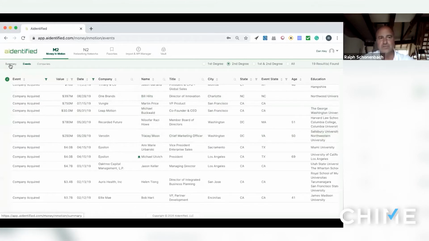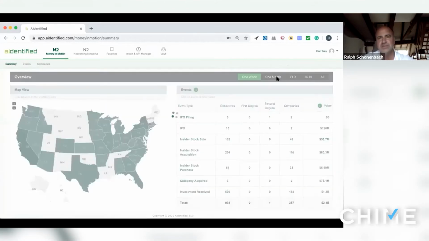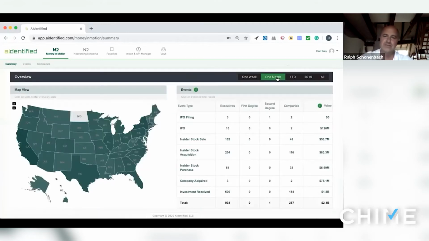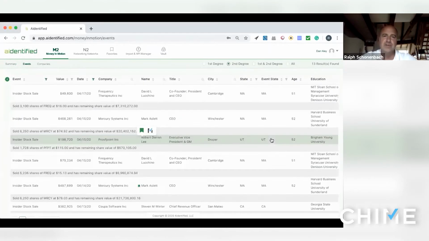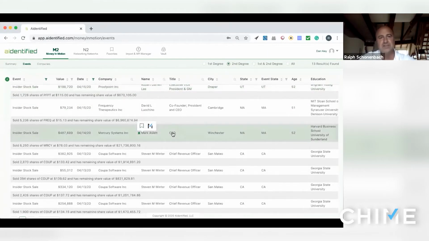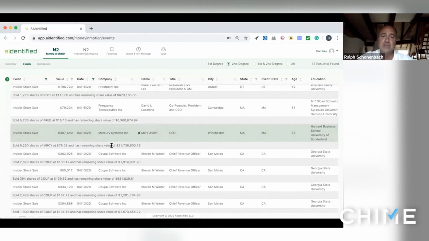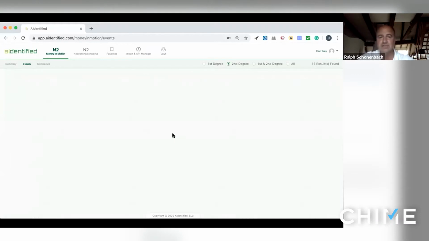If we take one more example, looking at a stock transaction, we can see in the past month who was involved in insider stock sales. So I can go to these 13 people that I have links to, and then see which ones are interesting for me. What is helpful with the application is that you can see, for example, that Mark sold about $500,000 worth of shares, but he also has around 21 million remaining shareholder value.